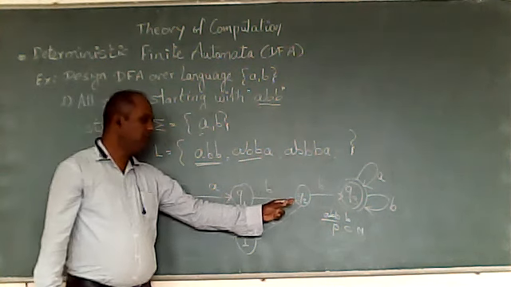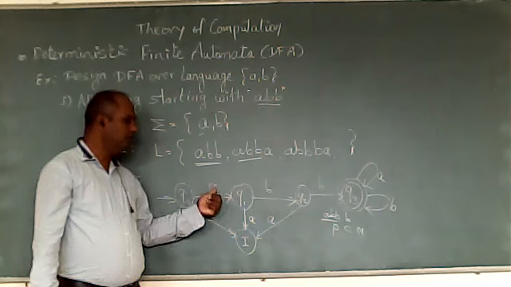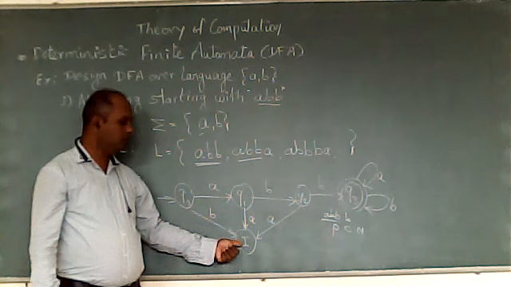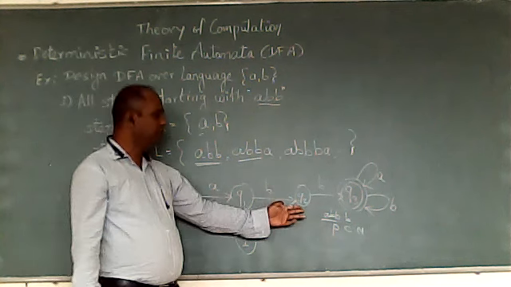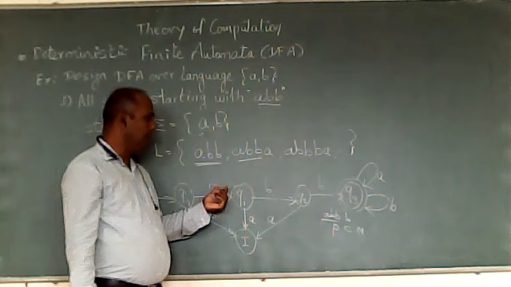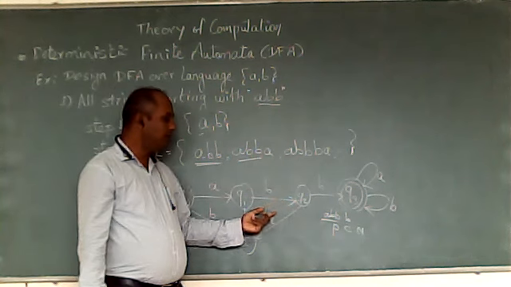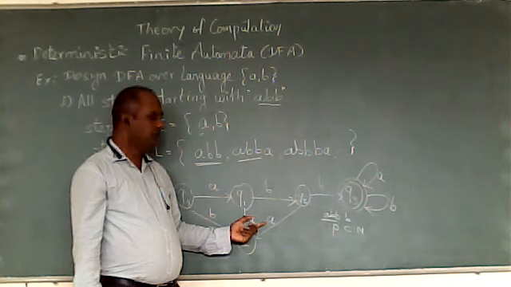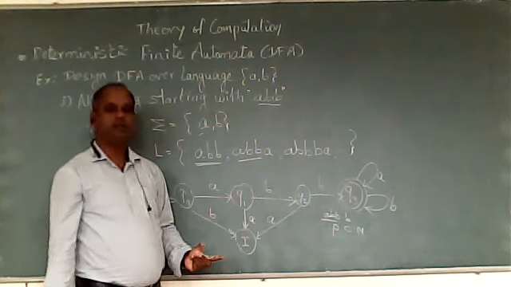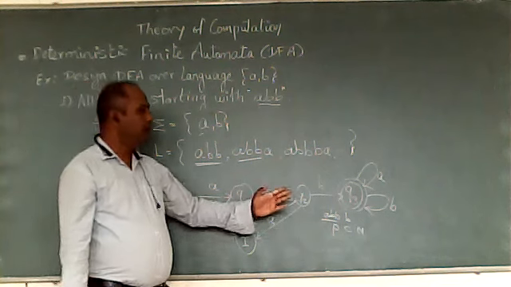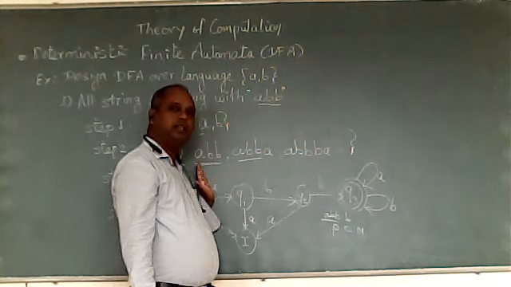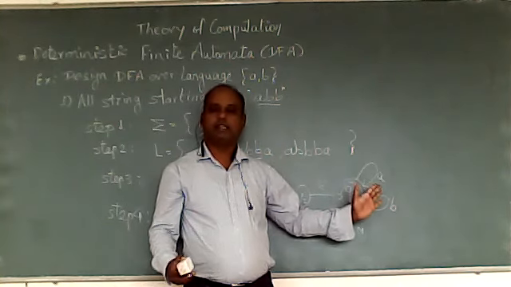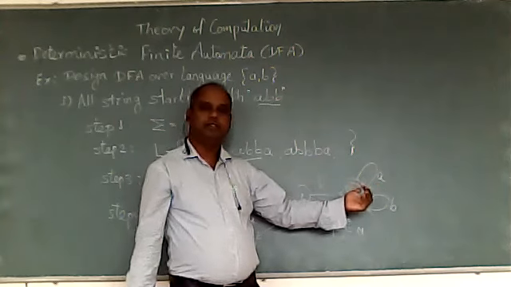Again with Q1, the B transition is given, now the A transition. The first alphabet is A. If the second alphabet becomes A, it is never going to be valid, so it is invalid. Same with Q2. The previous string is A, B. If the third alphabet is A, it is never going to be valid, so this A transition will go to the invalid state. And in Q3, the previous string is already A, B, B, so whatever we write after that, it is already valid.